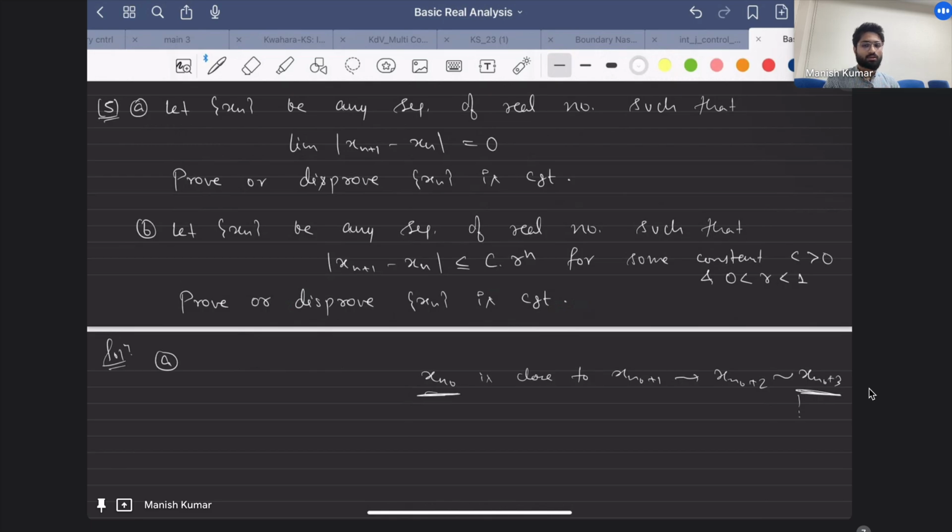So the condition that two sequential terms are close to each other does not mean that after some stage the terms will be close to each other. Are you getting what I'm trying to say? Yes sir. Okay, so if I'm saying that this is false, I should give some example. Can you think of some example?